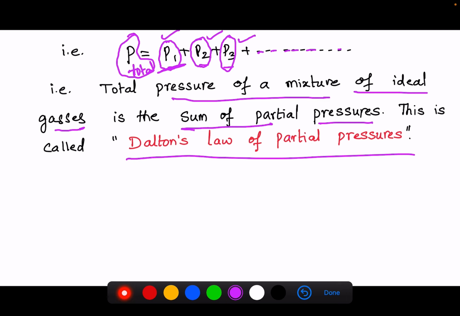So these are the basic concepts of the kinetic theory of gases, students. Tomorrow we will discuss the expression for the pressure of the gas, and also we will discuss internal energy and the energy contained by the gas in the next class.